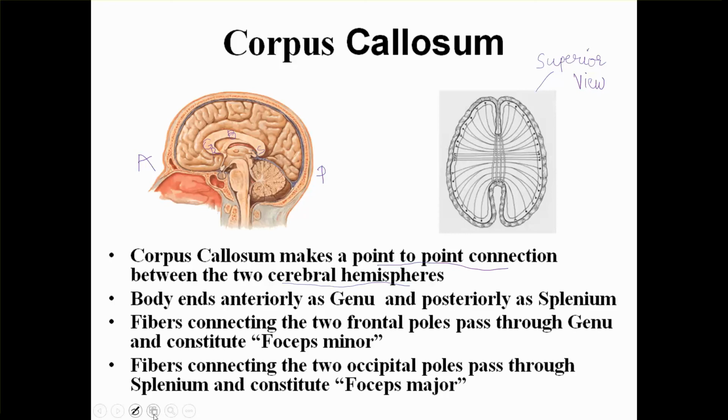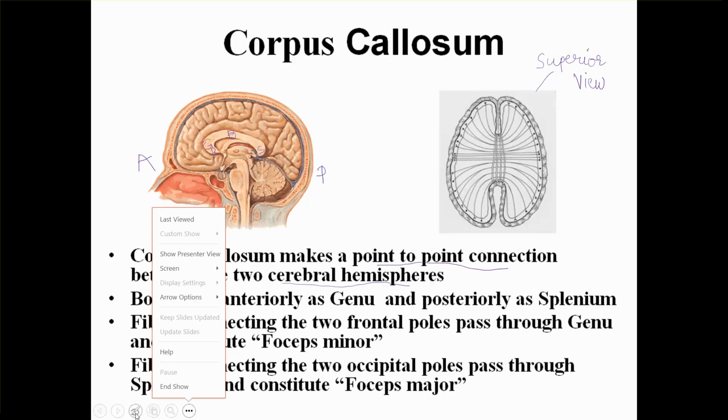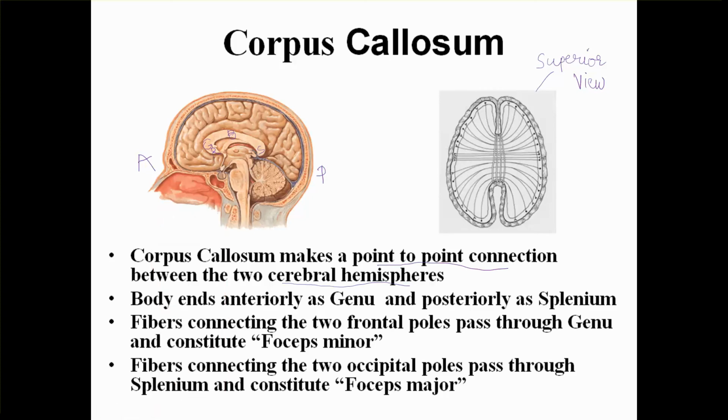If it's not clear, I'll just mark it again. That's the rostrum. This is where you see the bend, that is the genu. Then this entire piece is called the body, and on the posterior aspect it is called the splenium.